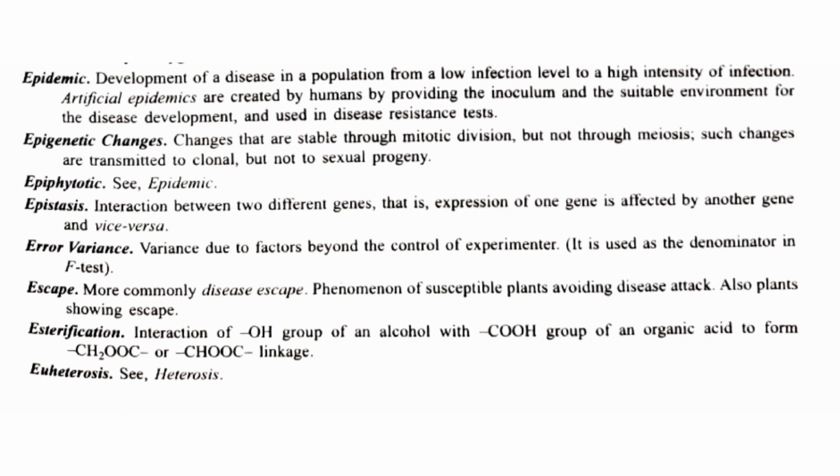Now, error variance, that is variance due to factors beyond the control of an experiment. इसको environmental error भी बोलते हैं, that is also known as environmental error variance. It is used as a denominator in F test. जब हम लोग F test करते हैं तो हम लोग सारे variance को error variance से divide करते हैं.